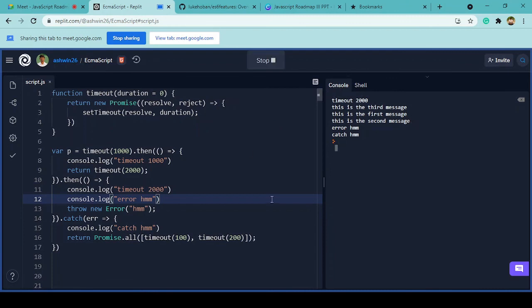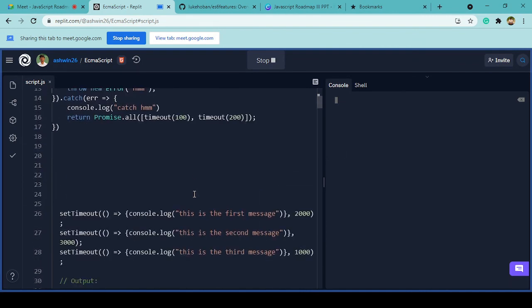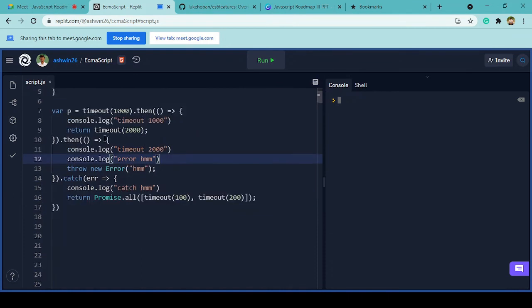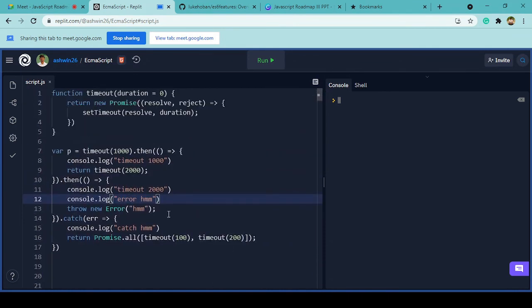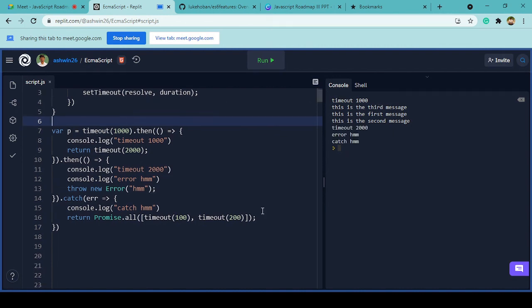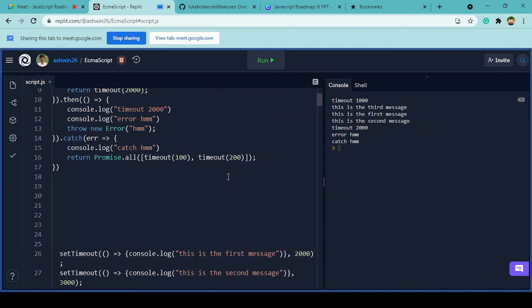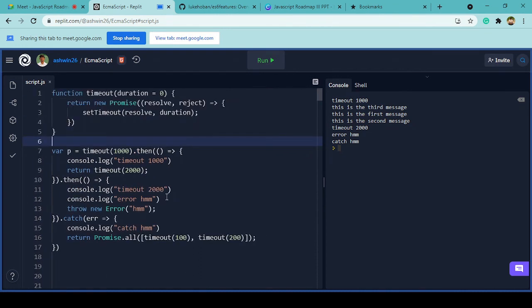So if you look at the execution properly, along with this code will actually run, this code will wait, and this code will run quickly, and it will come back over here. That's what promise does. The timeout 1000 is executed first, and everything else is executed in the rest of the code, and we come back and apply the dot then, right?